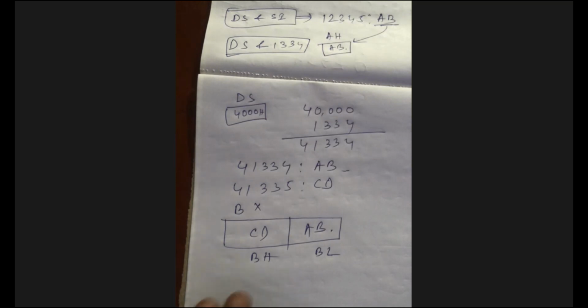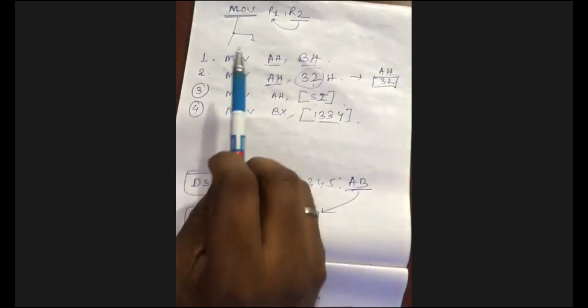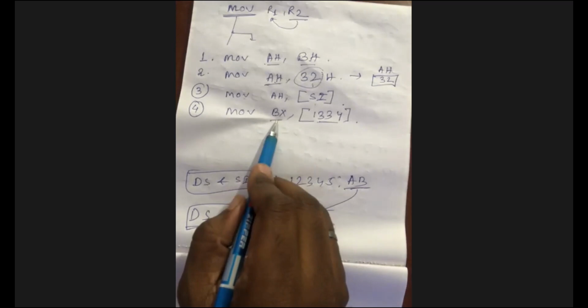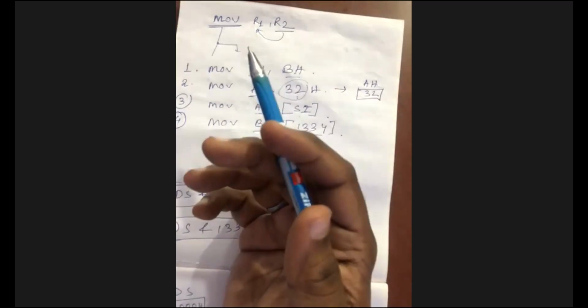So these are different functions. Is it clear to everyone? Sometimes if the register is 16-bit, then it is a 16-bit operation. If the register is 8-bit, then it will be an 8-bit operation. It may be 8-bit operations, it may be 16-bit operations. Is it clear? Next.